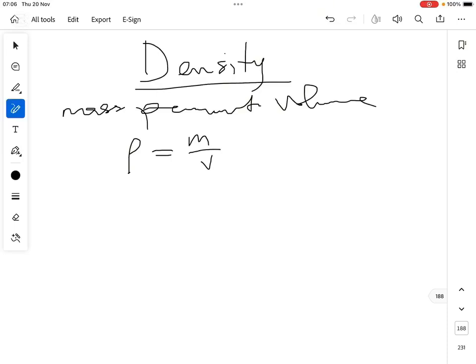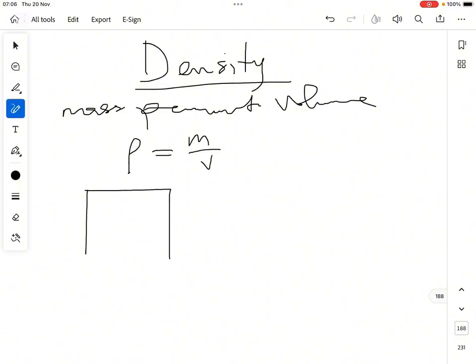So I'm just going to give a little explanation on density. Density, as we know, is a very simple term. It's simply saying how closely packed a thing is.